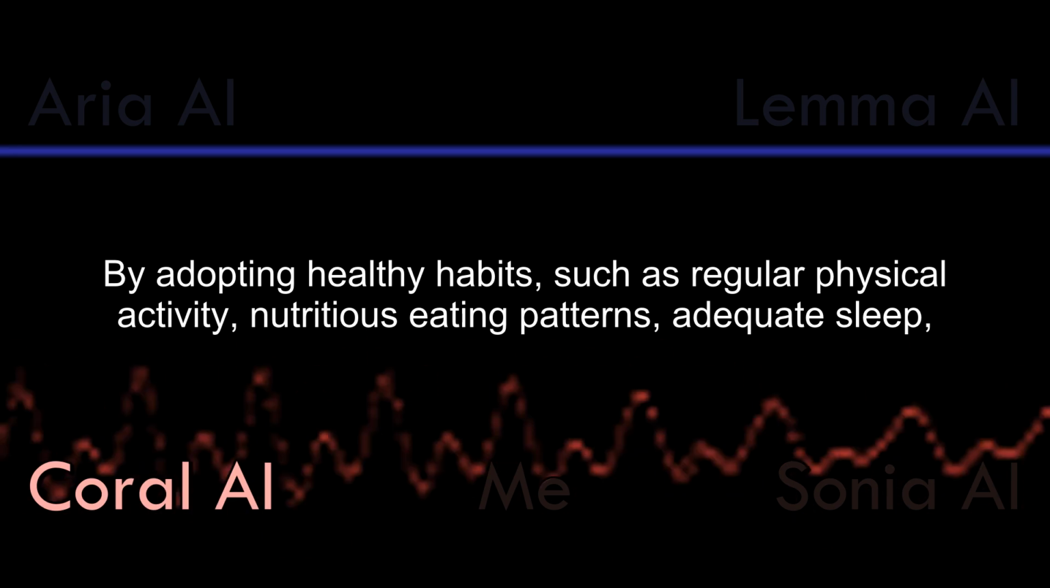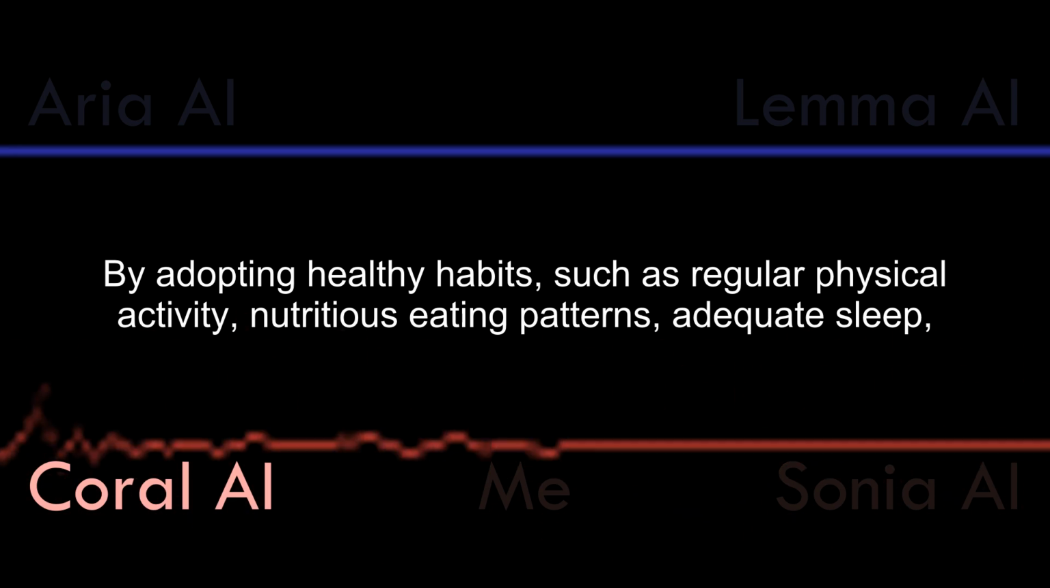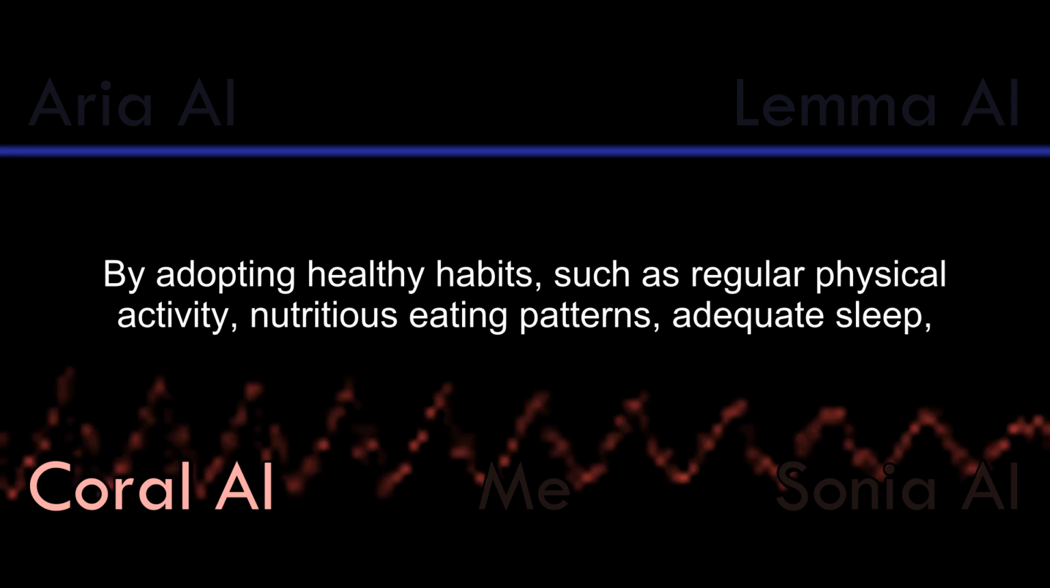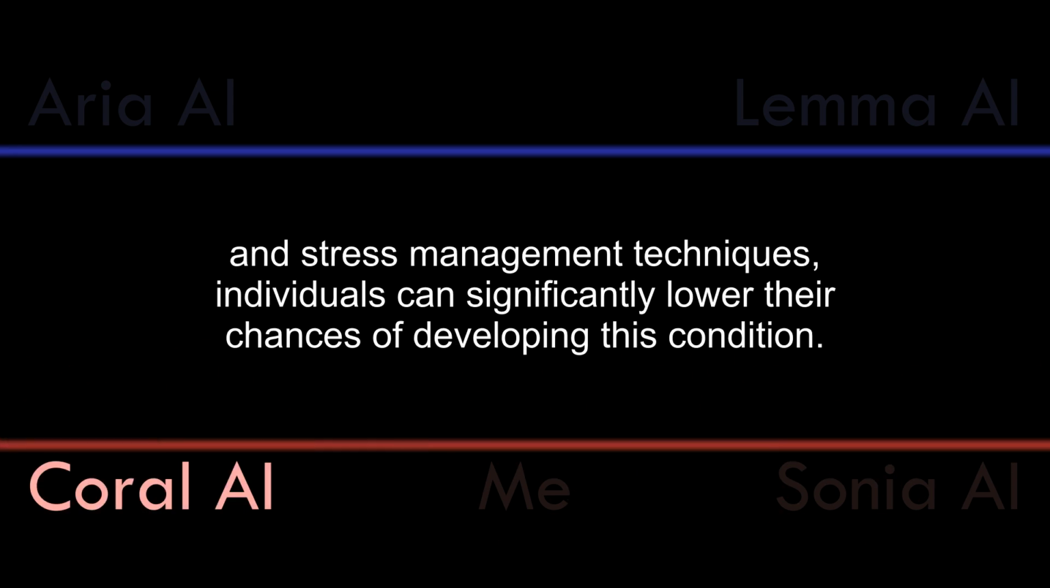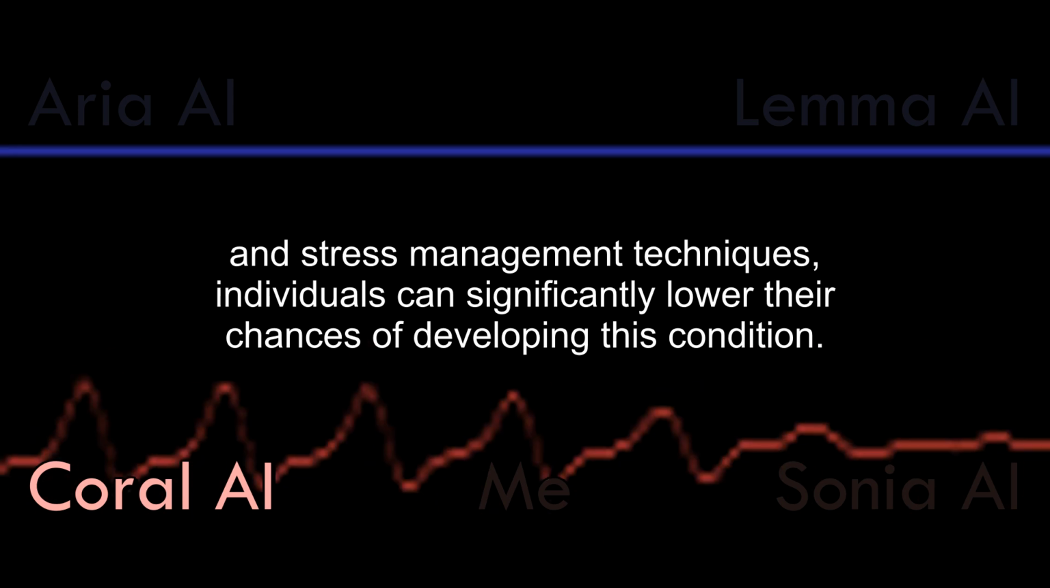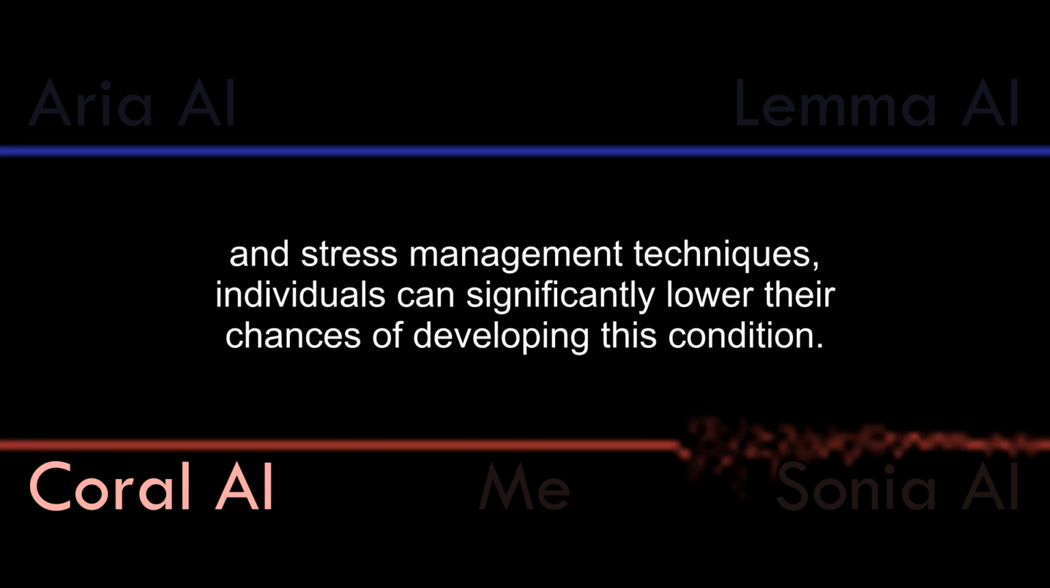Finally, prevention is the key to reducing the risk of diabetes. By adopting healthy habits, such as regular physical activity, nutritious eating patterns, adequate sleep, and stress management techniques, individuals can significantly lower their chances of developing this condition.